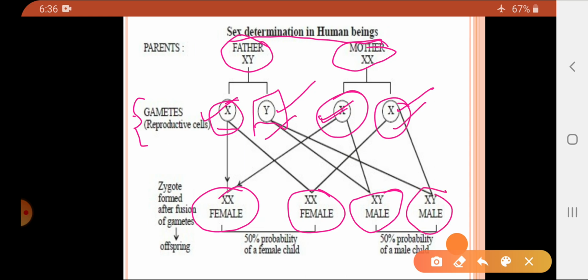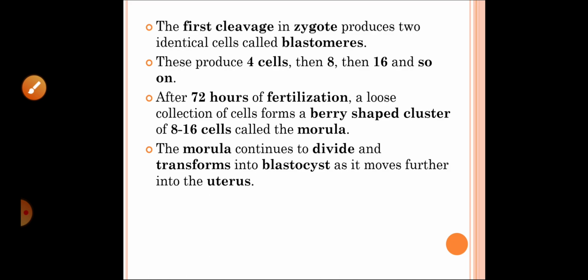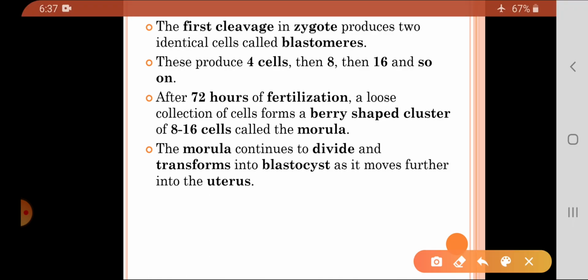Now if XX, then that would be a female baby. So there is a 50% probability of a female child. If XY, then there is a 50% probability of a male child. So that is how the fertilization occurs.